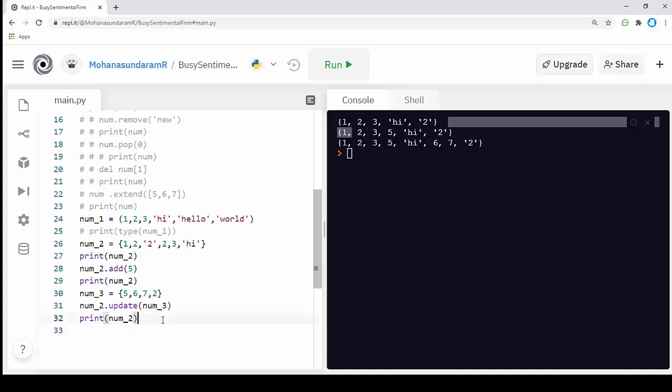Till now we have seen how to add and update a set, and now we are going to see how to remove a value from a set. For this I can use another inbuilt method called remove. I'm going to call my set num2 dot remove.